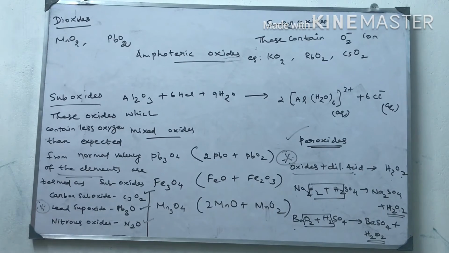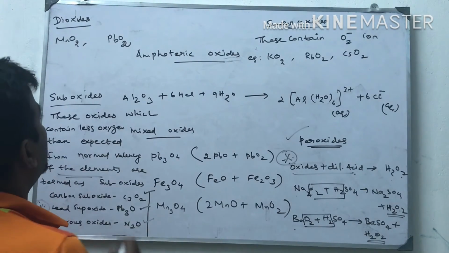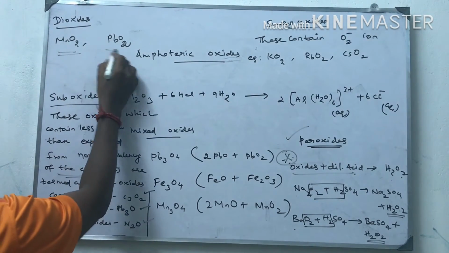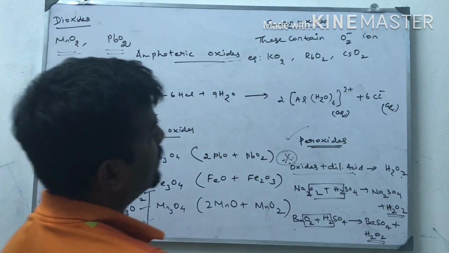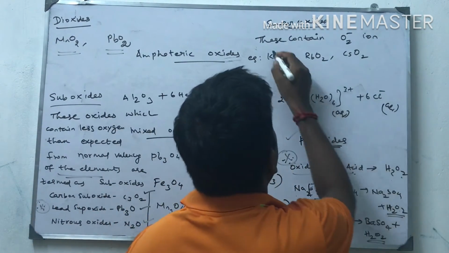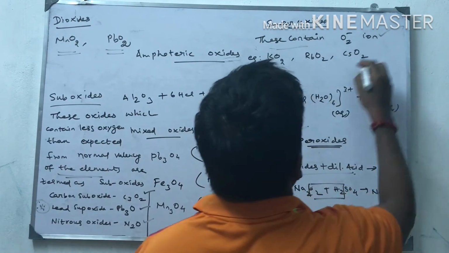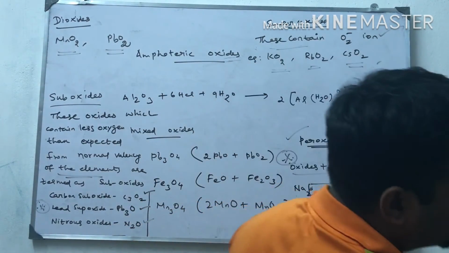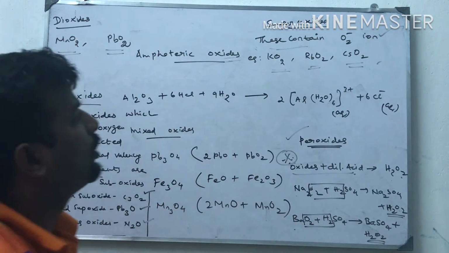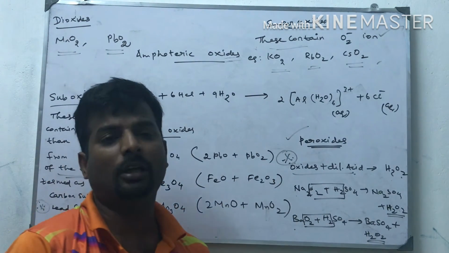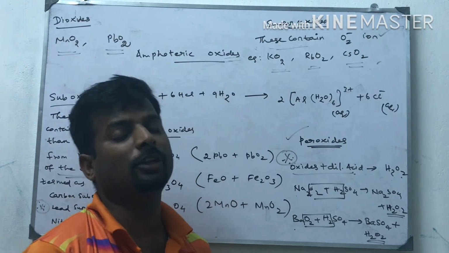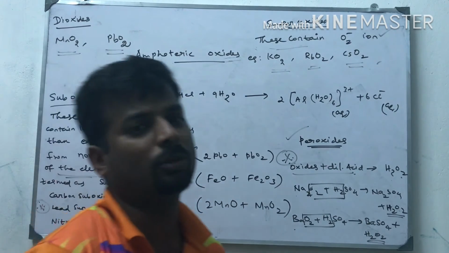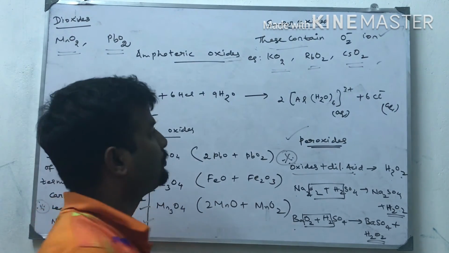This is not given in the textbook. Take note of this. Dioxides, we know, are manganese dioxide and lead dioxide. Superoxides contain the O2 minus ion. Examples are KO2, RbO2, CsO2, etc. So these are superoxides. A metal element combined with O2 minus is called a superoxide. Okay.